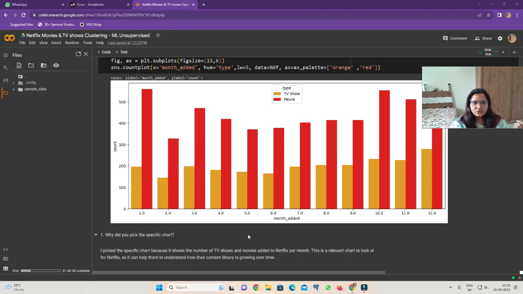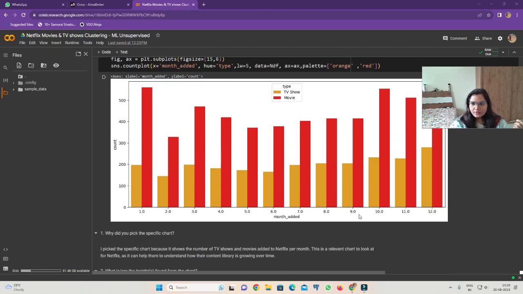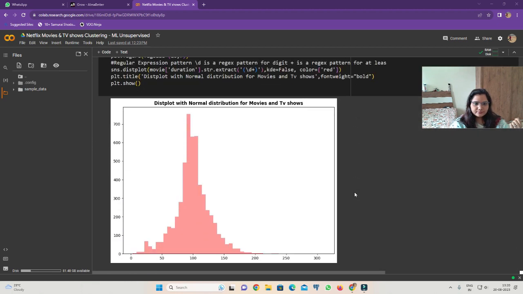So the next chart shows us the number of TV shows and movies added on Netflix by month. Here we can see that January, October and December appear to be the trending months for movie additions on Netflix compared to other months. And for TV shows, October, November and December emerge as the trending months for TV show additions on Netflix compared to the other months.